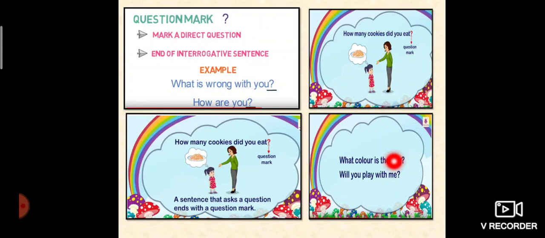What color is the dog? Will you play with me? So these sentences are asking questions to get an answer. So when we ask someone a question, we should add a question mark.